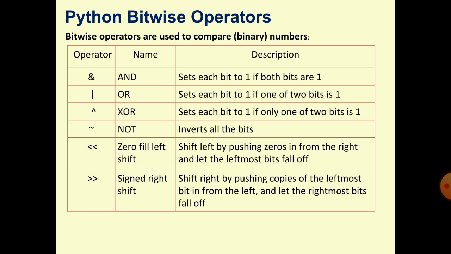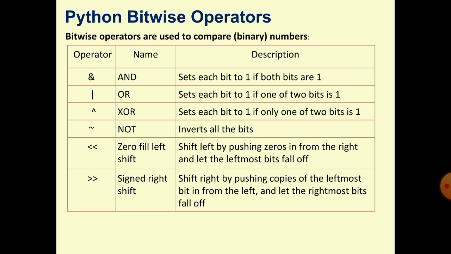If only one of the 2 bits is 1, then it will set 1, otherwise 0. NOT inverts all bits, 0 to 1, 1 to 0.